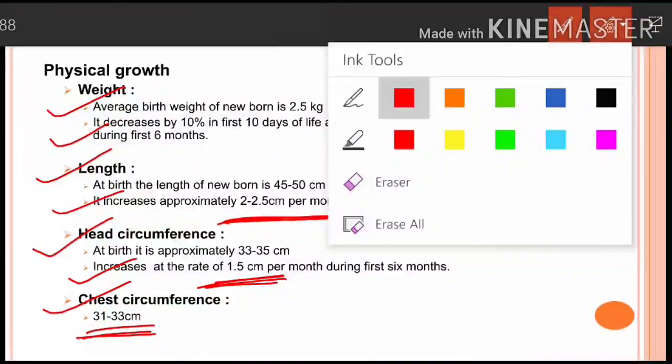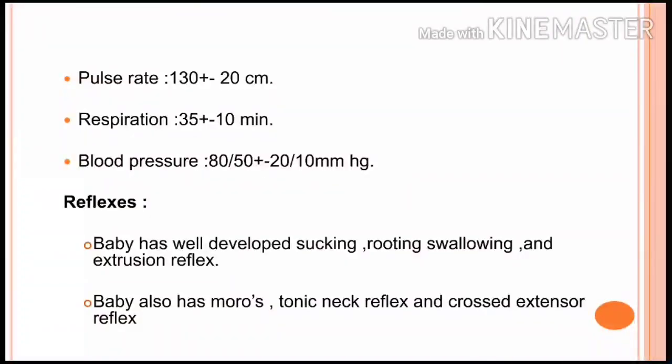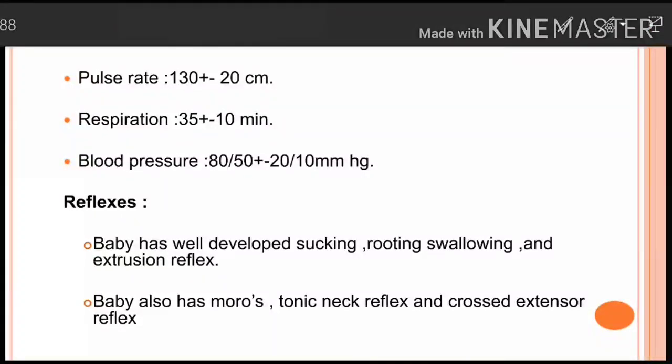Moving forward. Now coming on to the pulse rate. Pulse rate is 130 plus minus 20 beats per minute. So it is plus minus 20, 130 plus minus 20. Respiration is 35 plus minus 10 per minute. And then blood pressure is 80 by 50 plus minus 20 by 10 mm of Hg. I hope the pulse rate, respiration and blood pressure of a newborn is clear to you.